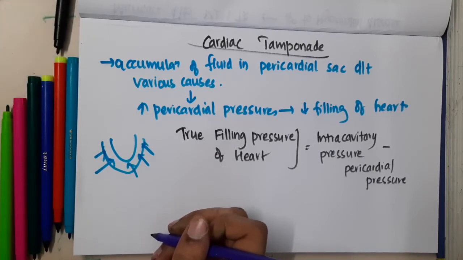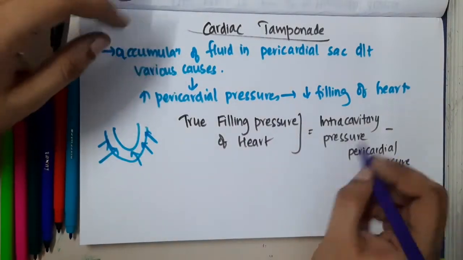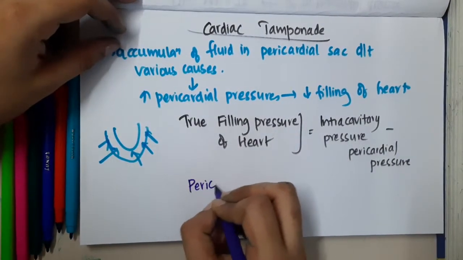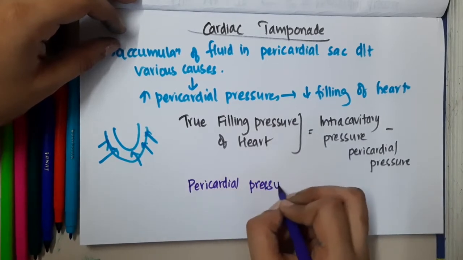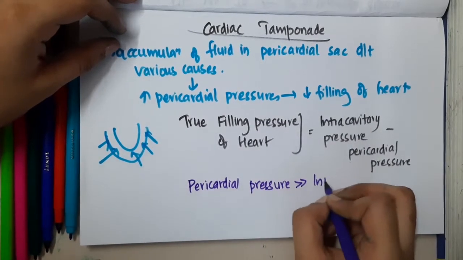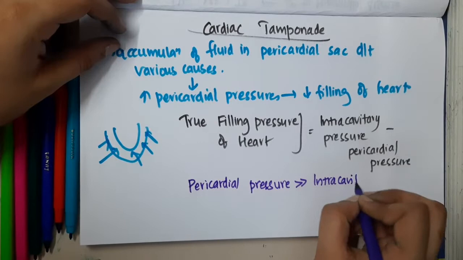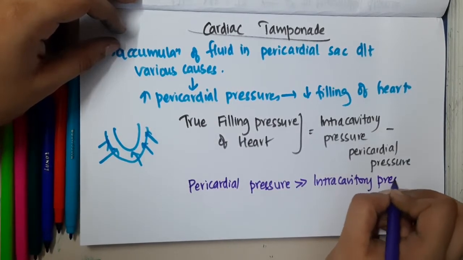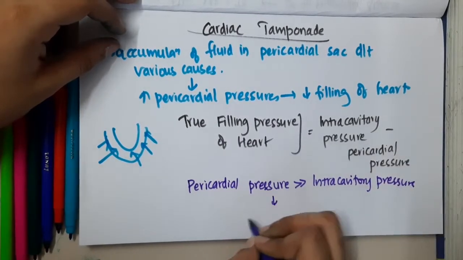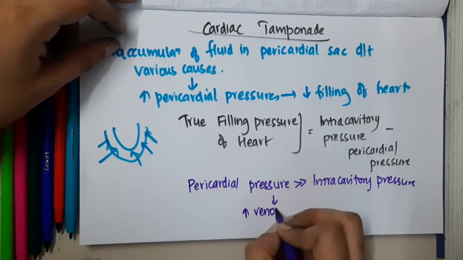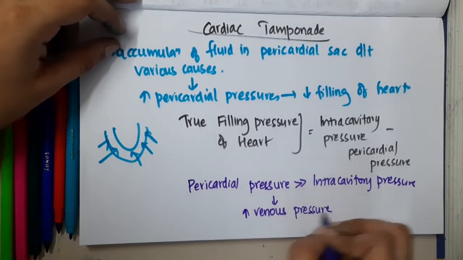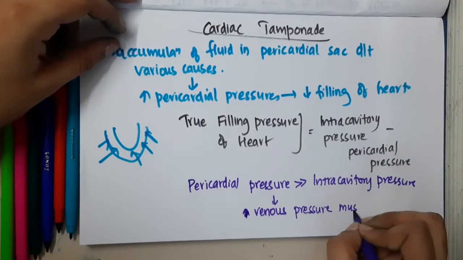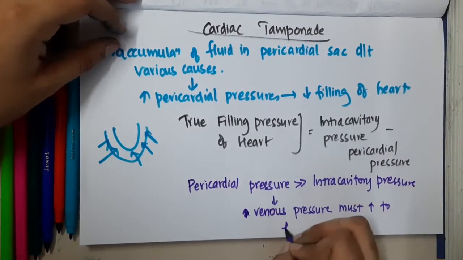Then in cardiac tamponade, the pericardial pressure is greater than the intracavitary pressure. So as a result, this will result in increased venous pressure. Actually, venous pressure must increase to fill the heart.